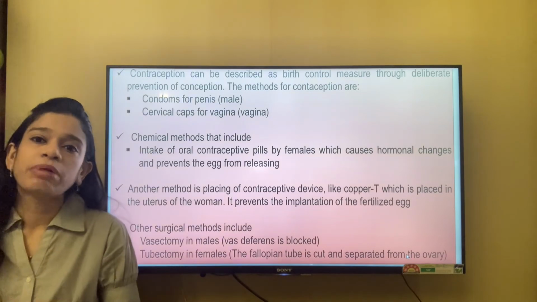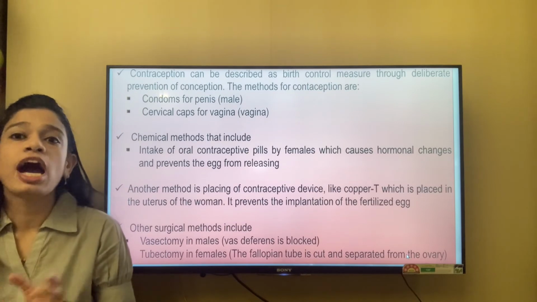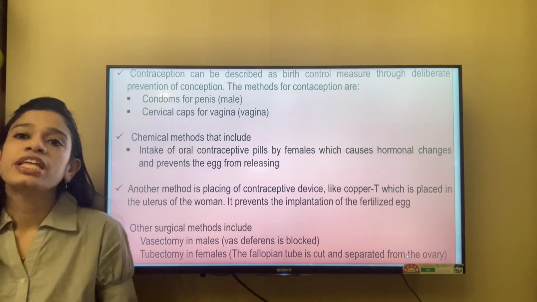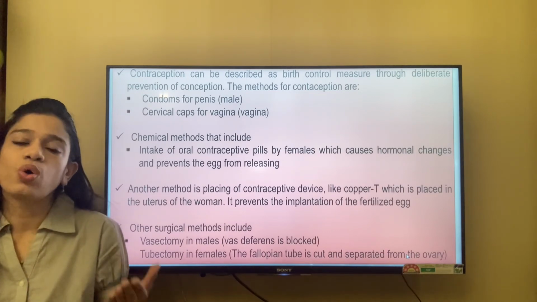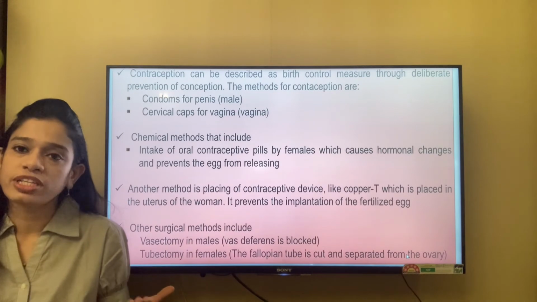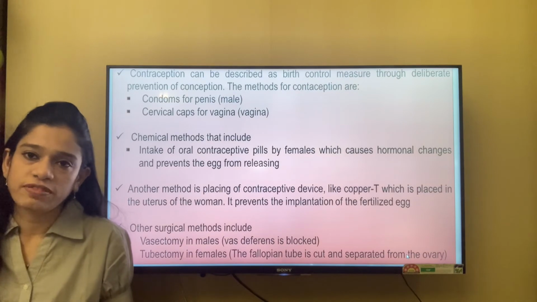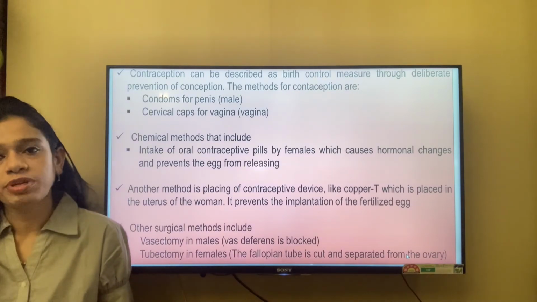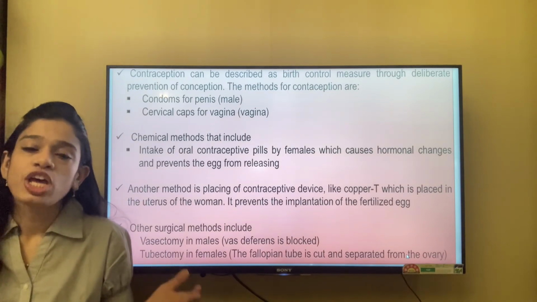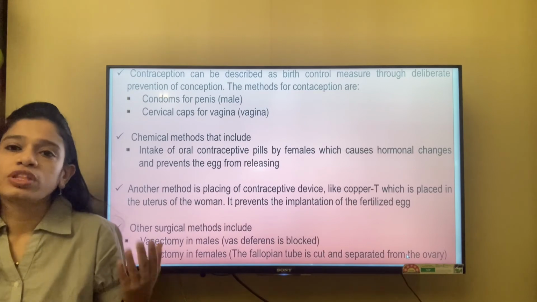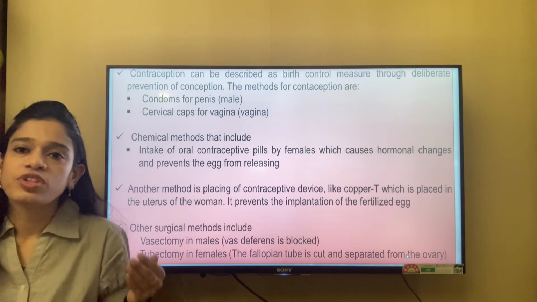Other surgical methods are also there for contraception, which include vasectomy in males, in which the vas deferens, through which the sperms travel, is blocked. So during sexual intercourse there is no transfer of sperms from the male reproductive system into the female reproductive system. The other is tubectomy, which is done for females. In that, the fallopian tube is clipped and cut, so that there is no movement of the egg into the uterus.